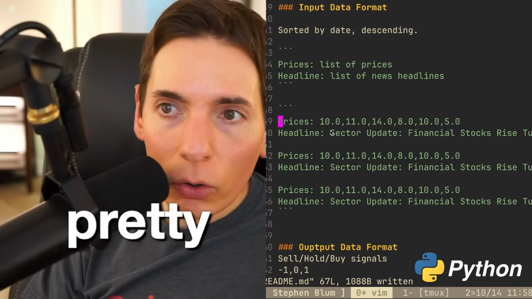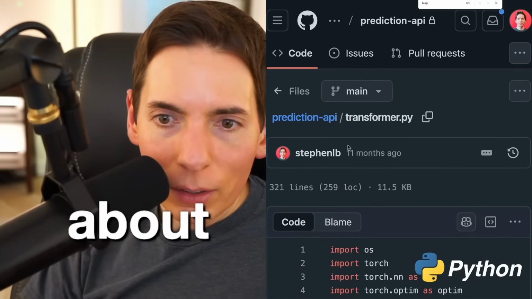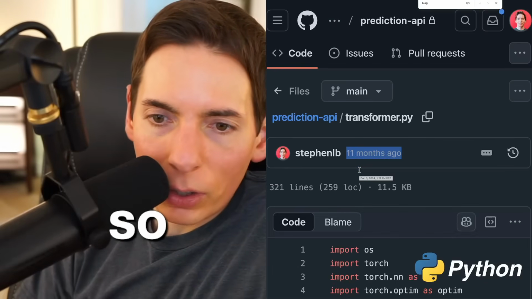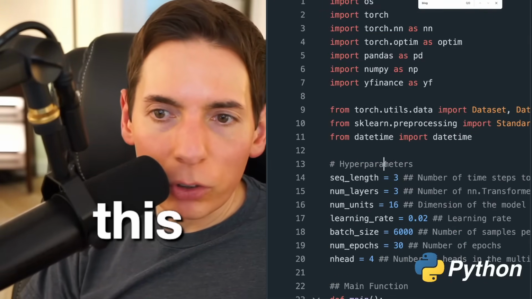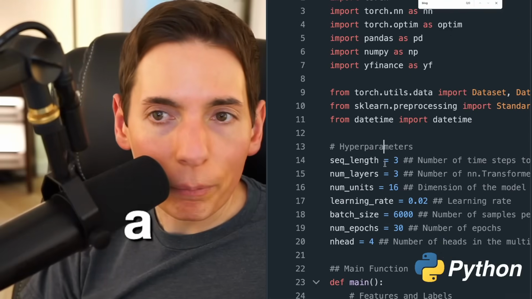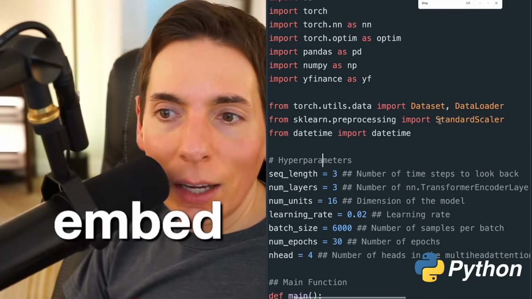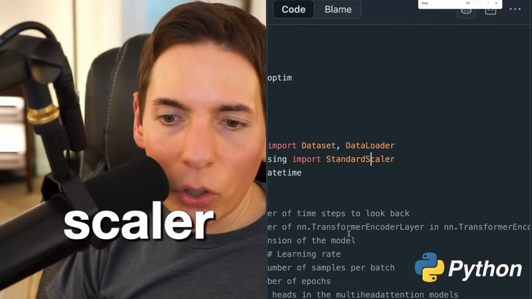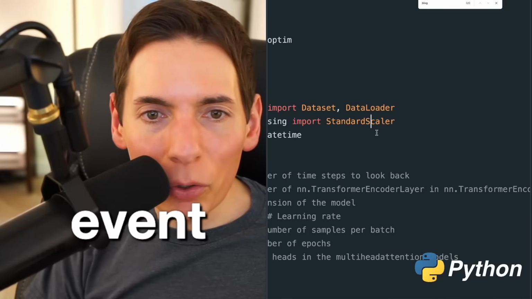We do have another algorithm, though, that we wrote previously about 11 months ago. You can see here on the screen, 11 months ago, we wrote this. So about a year ago. And we can also take a look at this one. This one is a little bit different. It does use a transformer, but it doesn't use an embedding. It uses a standard scaler instead. So we could use that approach as well, but we're going to try with the embedding. I think that'll be a lot more fun.